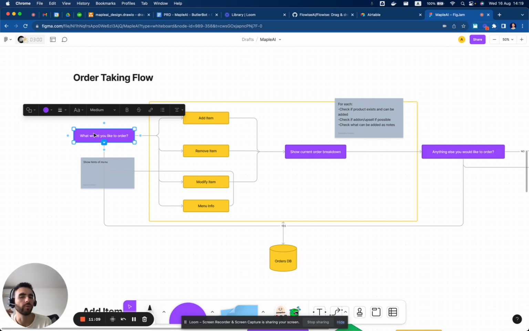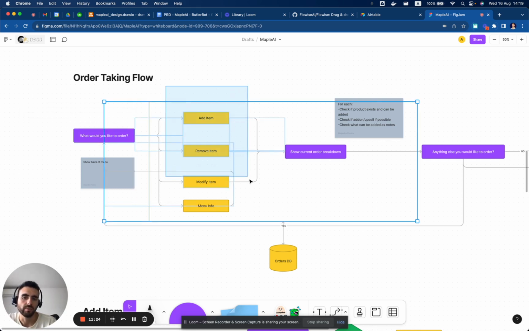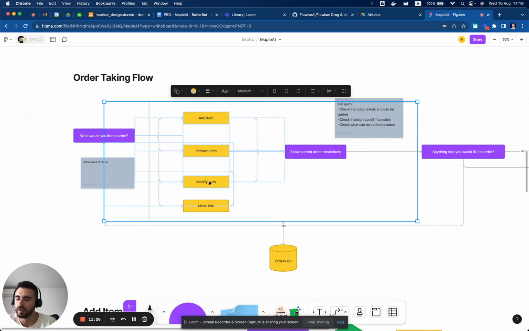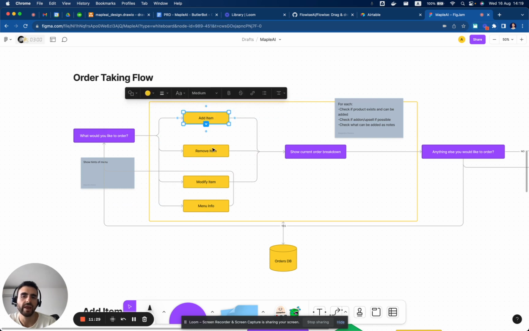They want it to sound more like a conversation. So probably just do a ChatGPT prompt so that it answers creatively or differently each time. The main complexity will be these three actions: add an item, remove items, or modify items.